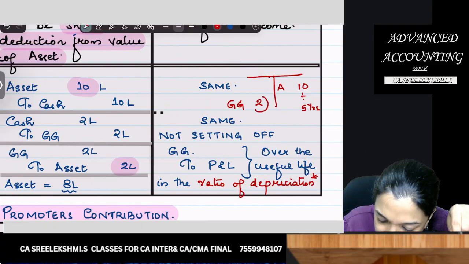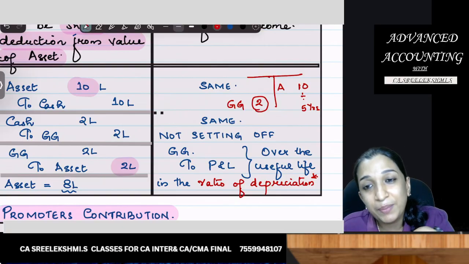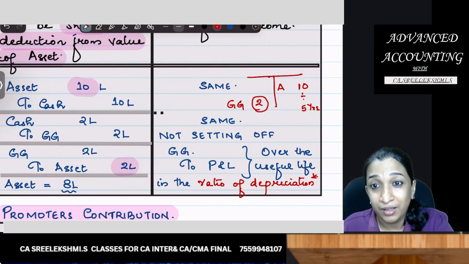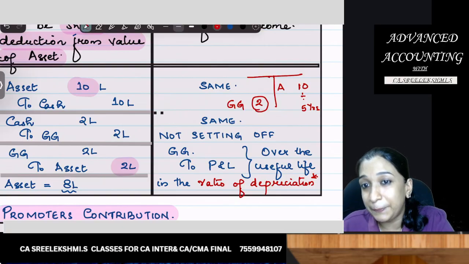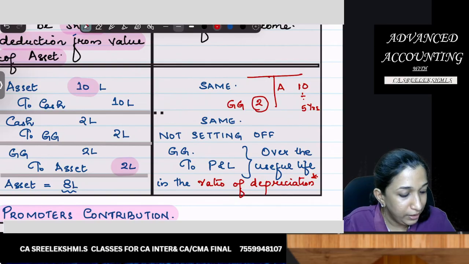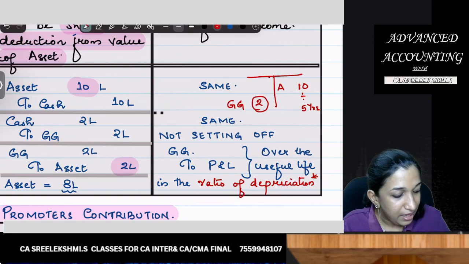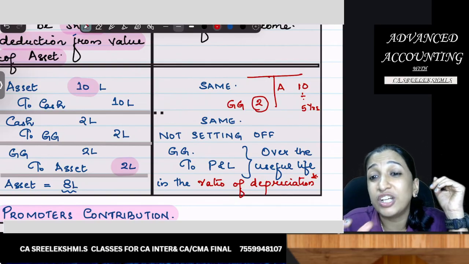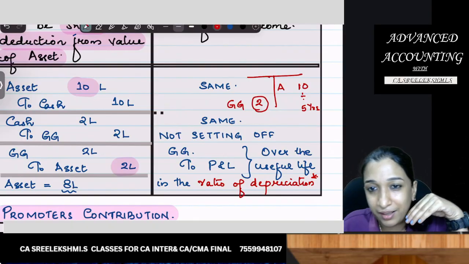In that same ratio, government grant will be amortized to P&L, which means government grant is an income. So over 5 years, government grant to income, 2 divided by 5. Every year 0.4 or 40,000 will be credited to P&L.